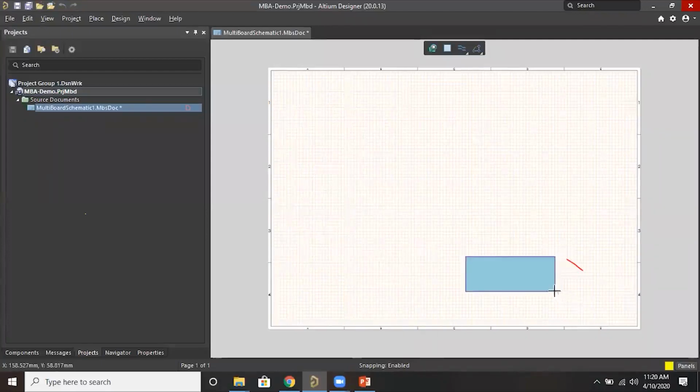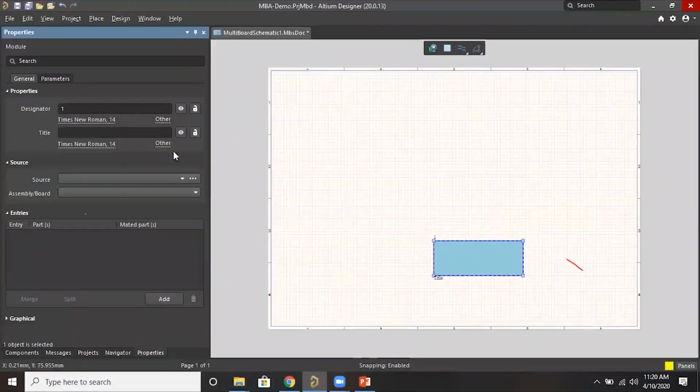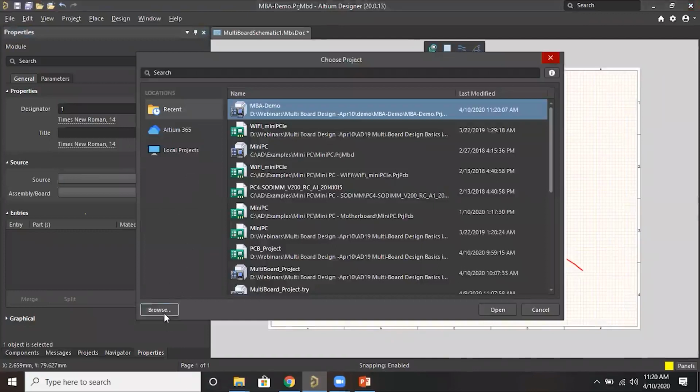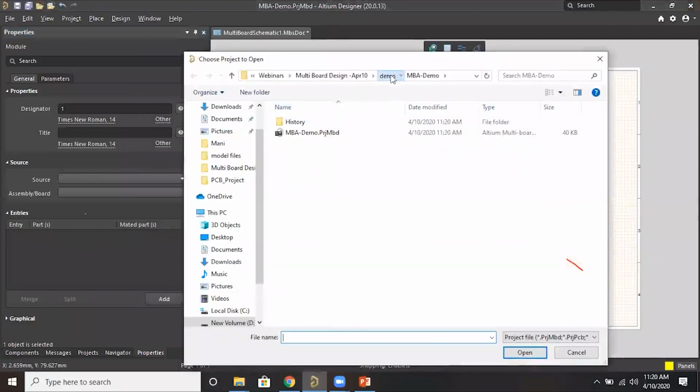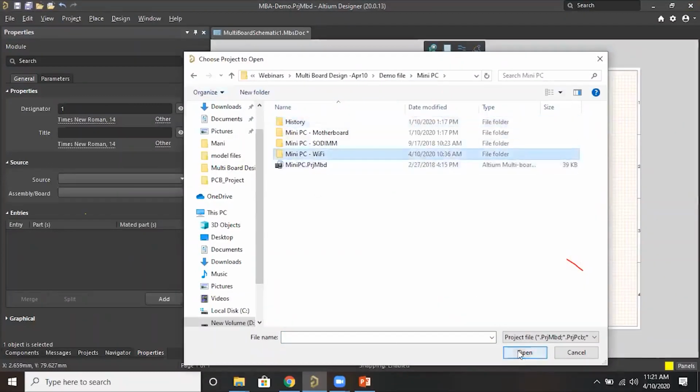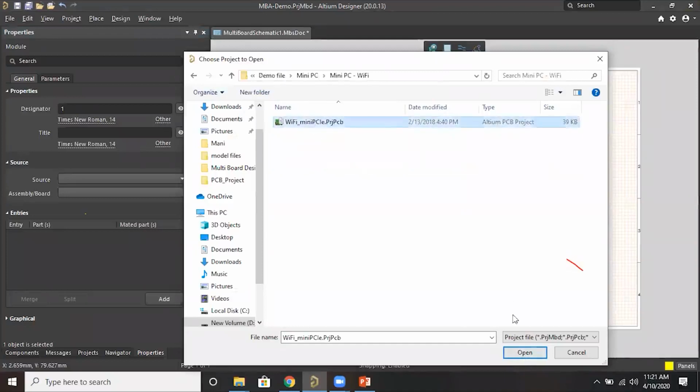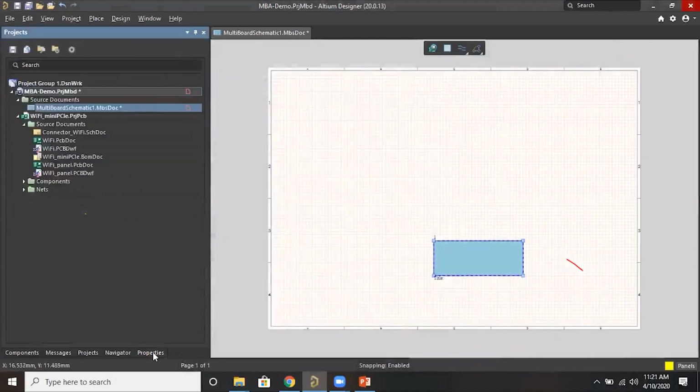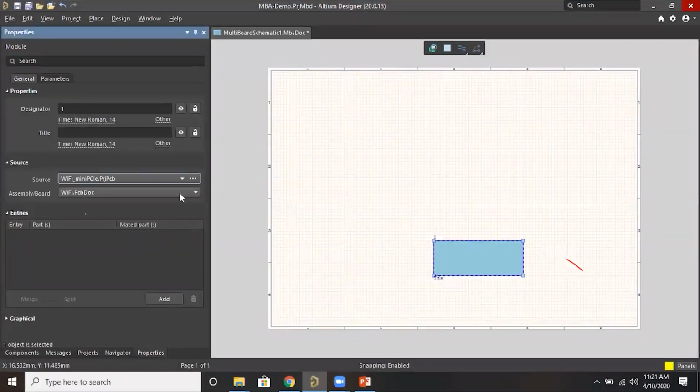I'll place one small PCB first. Once the module is placed, if you double click, it will ask us to select the source. Source means which project you are going to attach here, like a hierarchical design. So first we select the board, which project we are going to select. I'll select the Wi-Fi board. If you select the project, it will automatically detect the PCB, and if you have two or three PCBs, you have the option to select the PCB.